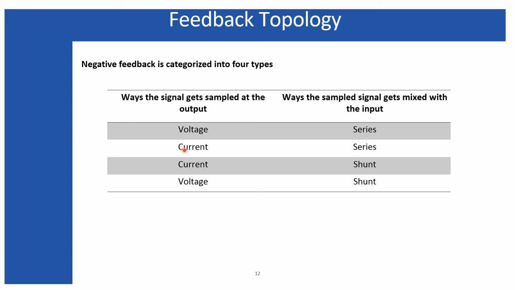When you are taking the output current as a sample and feeding it in series at the input, that is called current series. Similarly, when you mix the feedback current with the input in shunt, that is called current shunt feedback. Similarly, voltage shunt is also possible.